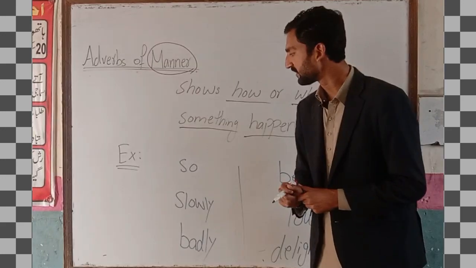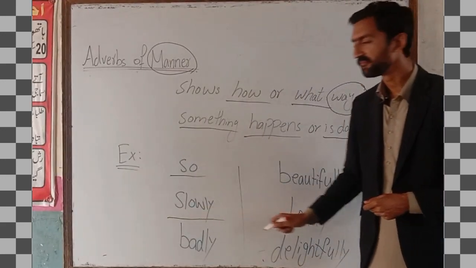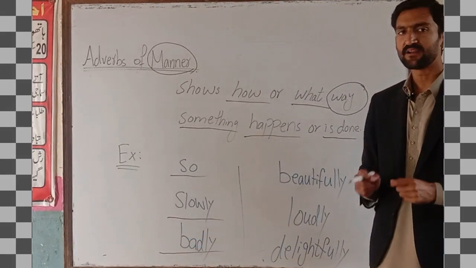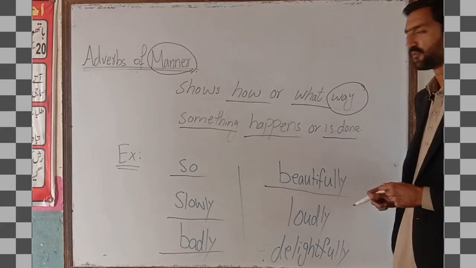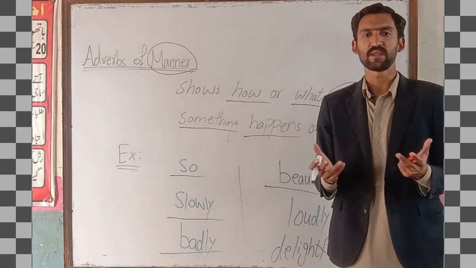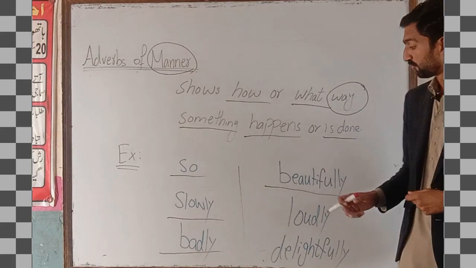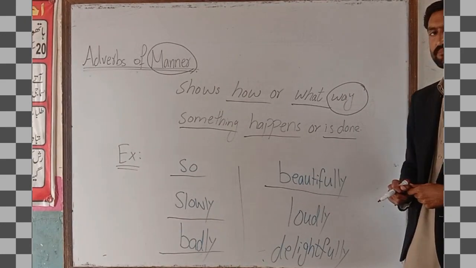So we have some examples. First we have so. Then we have slowly. After that we have badly. Next we have beautifully. Whenever an action is performed very lightly, smoothly and in a better way, we use an adverb, and that adverb is beautifully.